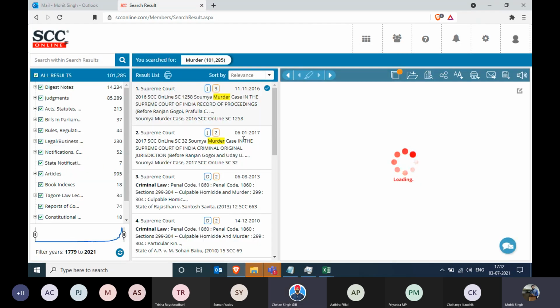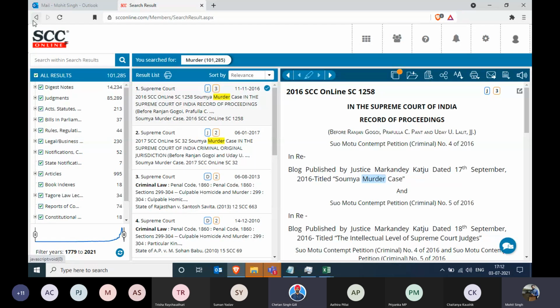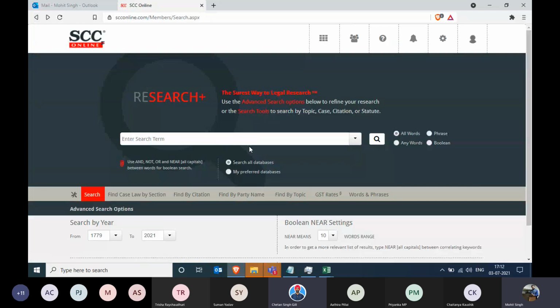Mohit, let's search for something interesting so that we can do both things. So let's say you want to search for something and you have no citation, you have no party name, but you just have a sentence in your mind. And the sentence does not give you anything. This is a statement that was given to us a couple of years back, and we've been using this example since then.